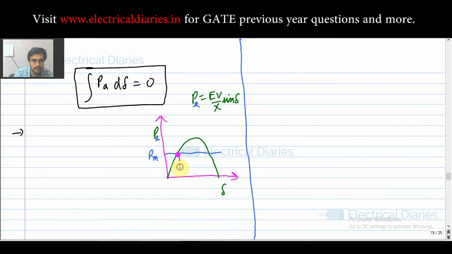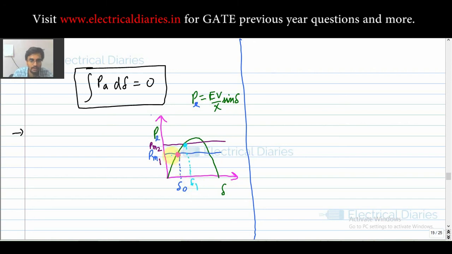So this, let me say, is delta naught, that initially your system is stable. Now see what happened: you increase your PM. I have told you that I gave PM greater than PE. That is, you increased your PM from PM1 to this value, that is PM2. So now your operating point shifts and it becomes this thing, that is delta 1.